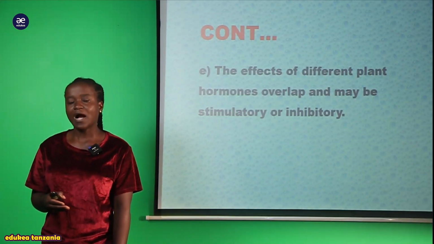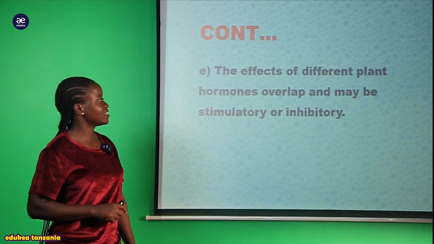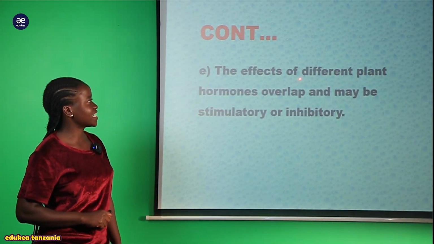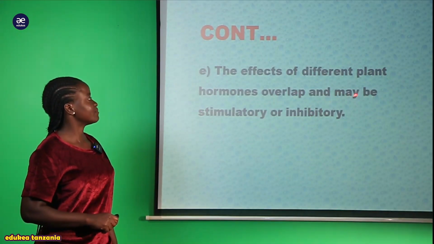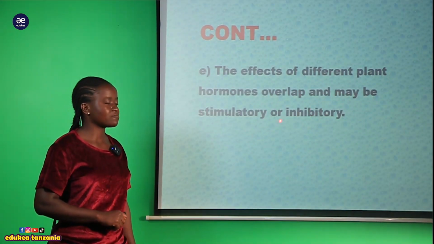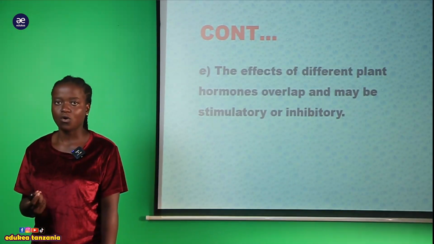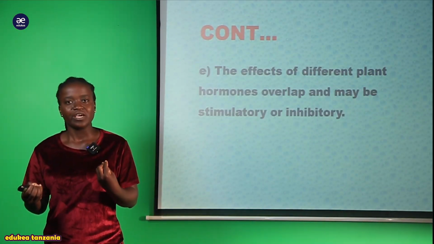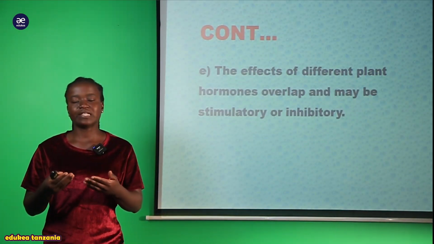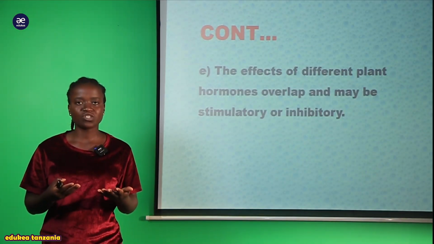But here you have to know that the different plant hormones overlap, and may cause stimulatory or inhibitory effects. So the overlap between one hormone and another hormone can be stimulatory, to cause growth, cell elongation, and so on.